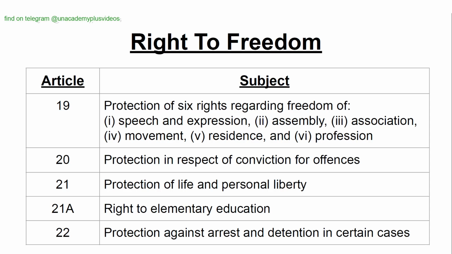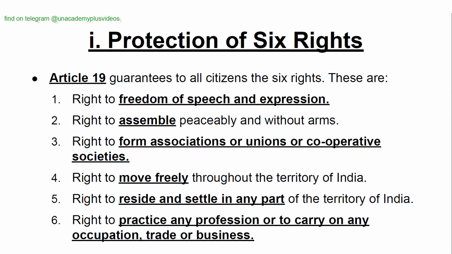Right to freedom. Article 19. Protection of six rights regarding freedom of speech and expression, assembly, association, movement, residence, and profession. Article 20. Protection in respect of conviction for offences. 21. Protection of life and personal liberty. 21A. Right to elementary education. Article 22. Protection against arrest and detention in certain cases.